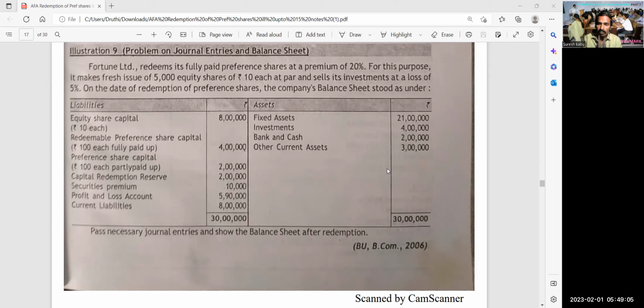So, for the purpose of redemption, you can use divisible profits, both for the nominal amount of preference share capital and premium, correct? If the premium is available in the balance sheet, or if a premium is received by the issue of new equity or preference shares, you can use that for the premium on redemption of preference shares.